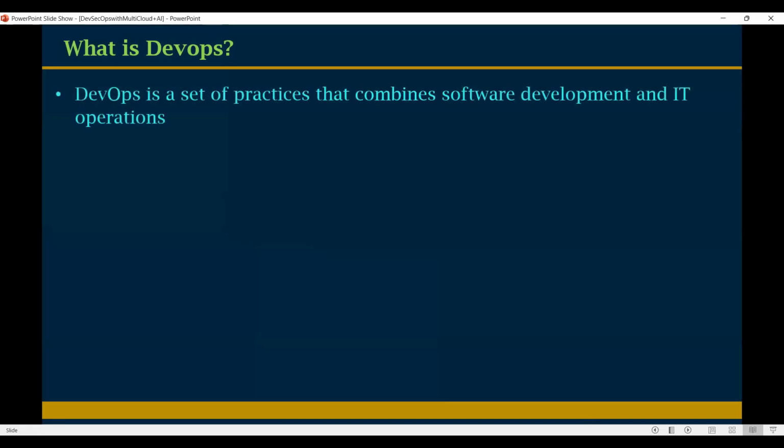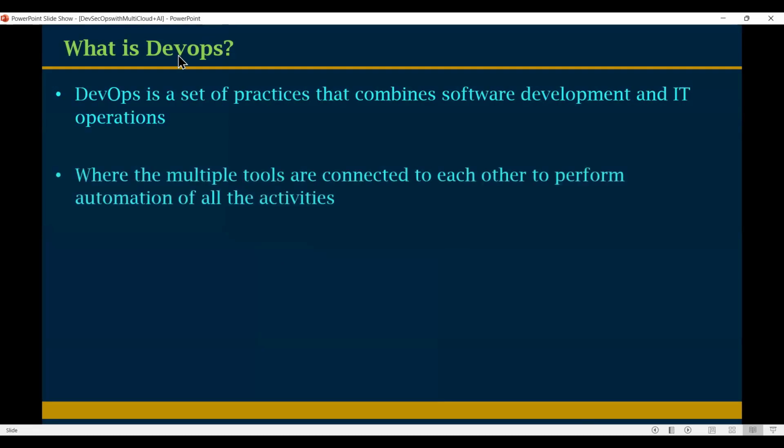DevOps is not a tool. It is a set of practices that combines software development and IT operations, where multiple tools are connected to each other to perform automation of all the activities. Here we are discussing automation.